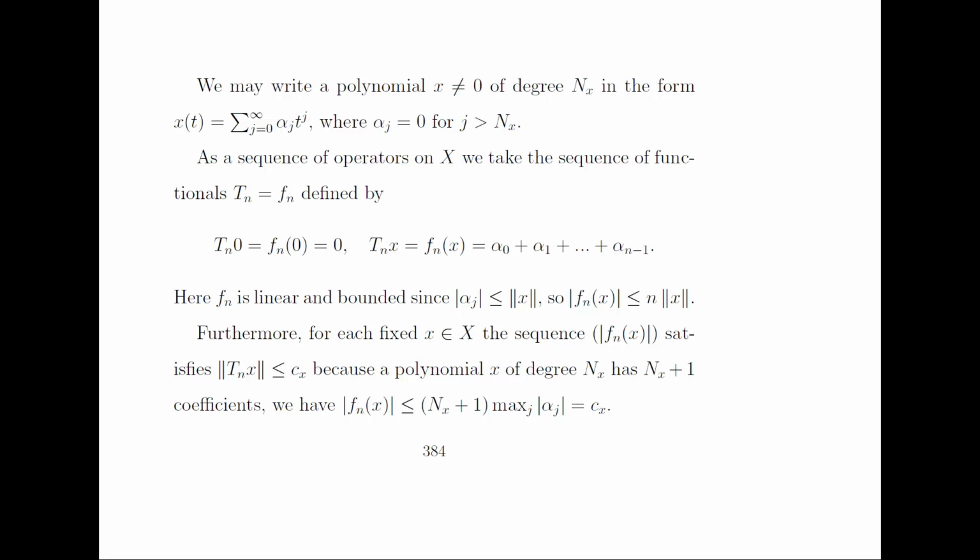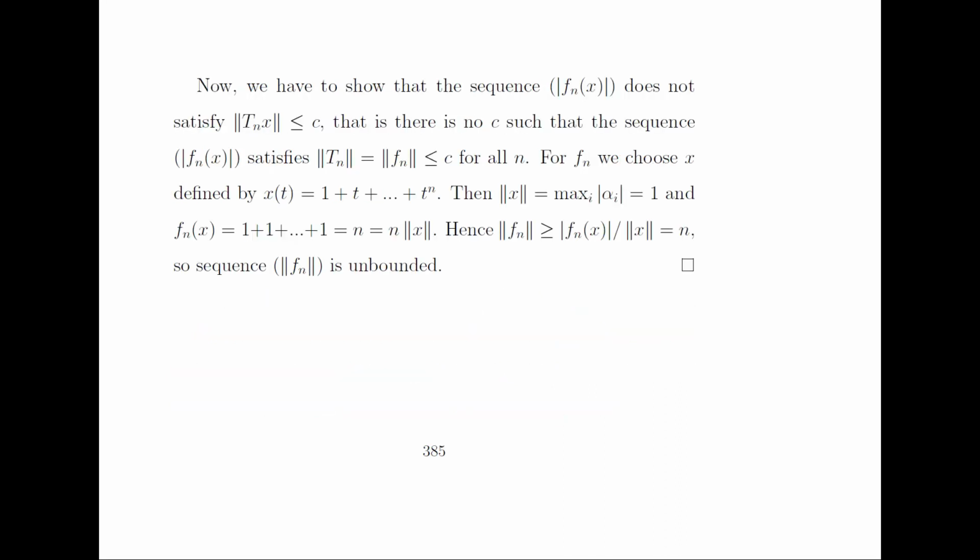Furthermore, for each fixed x belonging to X, the sequence f_n(x) satisfies the norm of A T_n x less than or equal to C_x, because a polynomial x of degree n_x has n_x plus 1 coefficients. So we have the modulus of f_n(x) is less than or equal to (n_x plus 1) times maximum of alpha_j, which is equal to C_x. So now we have to show that the sequence f_n does not satisfy the norm of T_n less than or equal to c. That is, there is no c such that the sequence f_n satisfies norm of T_n equal to norm of f_n less than or equal to c for all n.